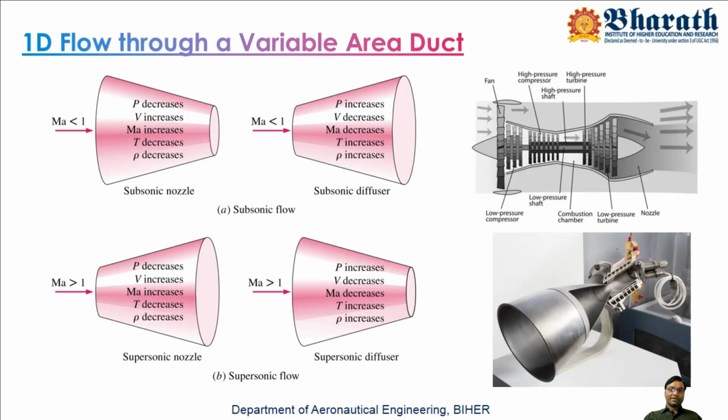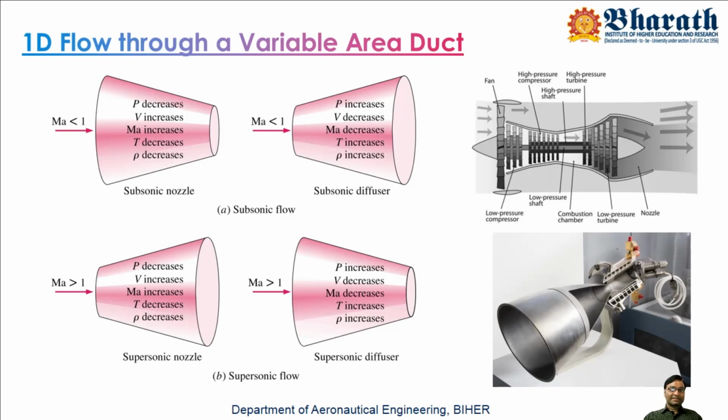Since we are not going beyond the sonic range, what we need is just a converging nozzle. But come to the rocket nozzle, or rocket thruster, where we need supersonic velocities. The maximum velocity with a converging portion is M equals 1, and that is possible only at the throat.